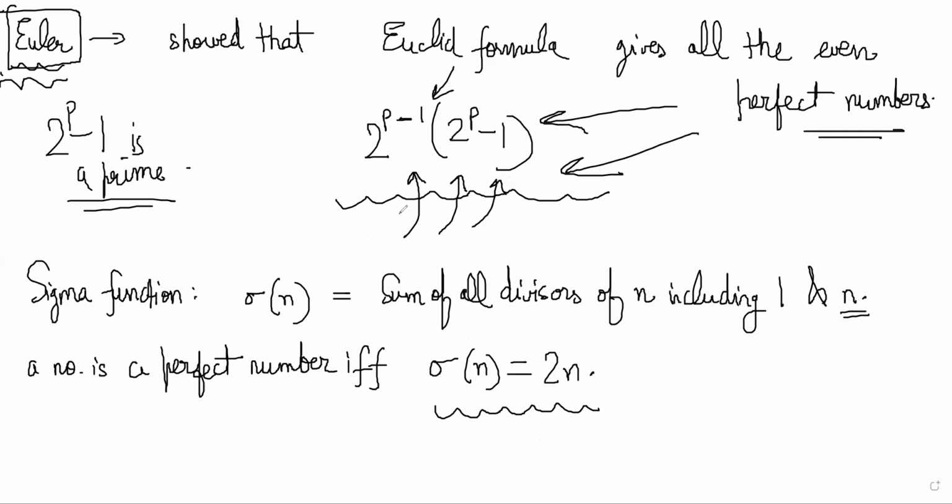We will get to the proof probably in the next class, but right now we'll see how to get the values of sigma n. Let's take a few examples. What is sigma 6, for example? Sigma 6 is 1 plus 2 plus 3 plus 6, which is 12, because 6 is a perfect number.